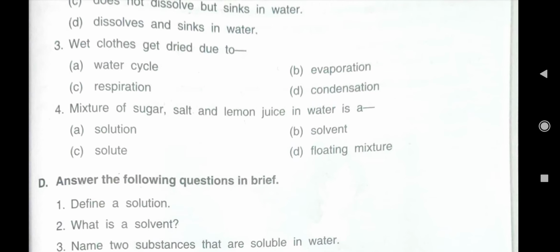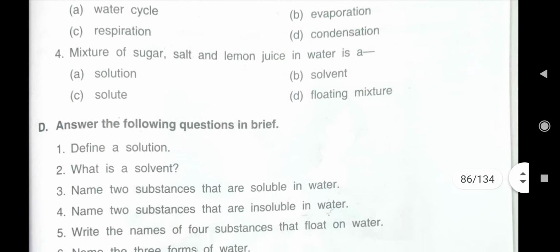Evaporation. Here, wet clothes get dried due to what will we write? Evaporation. Then next is, mixture of sugar, salt and lemon juice in water is a, I have told you, mixture of solute and solvent is solution. Here what will we write? Solution.